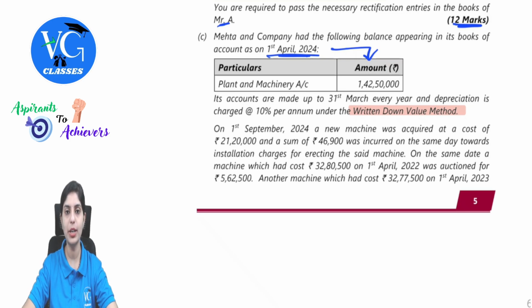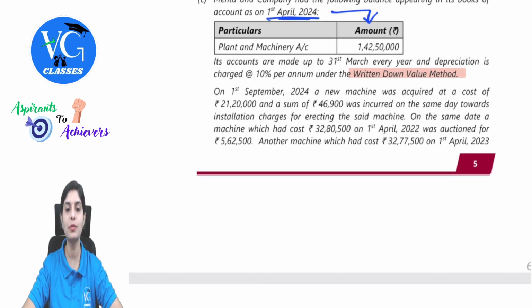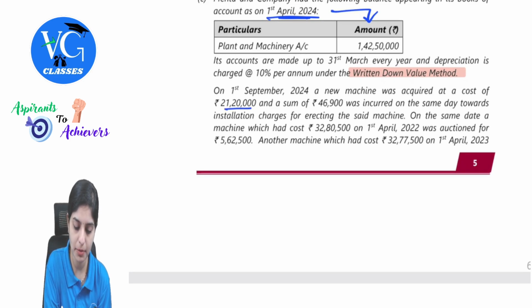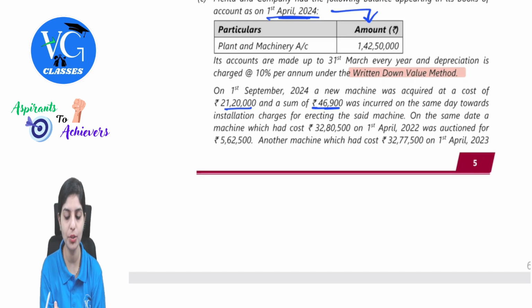On 1st September 2024, that is in the same current year, a new machine was acquired at a cost of 21 lakh 20,000, and a sum of 46,900 was incurred on the same day towards installation charges for erecting the said machine. So this becomes part of the cost of the machine. So both will be considered as the cost of the machine.